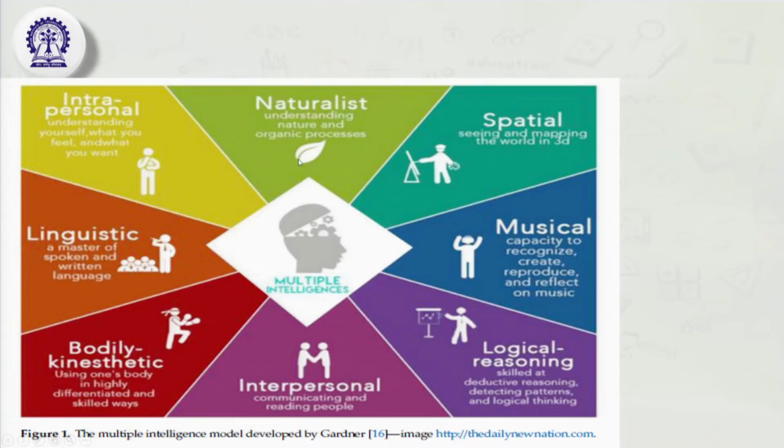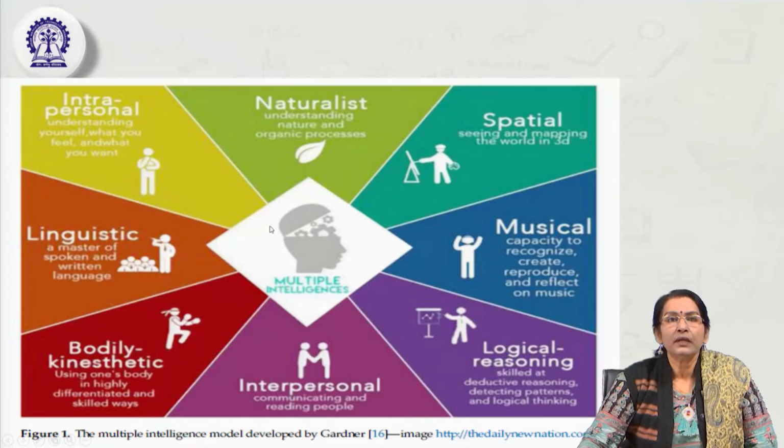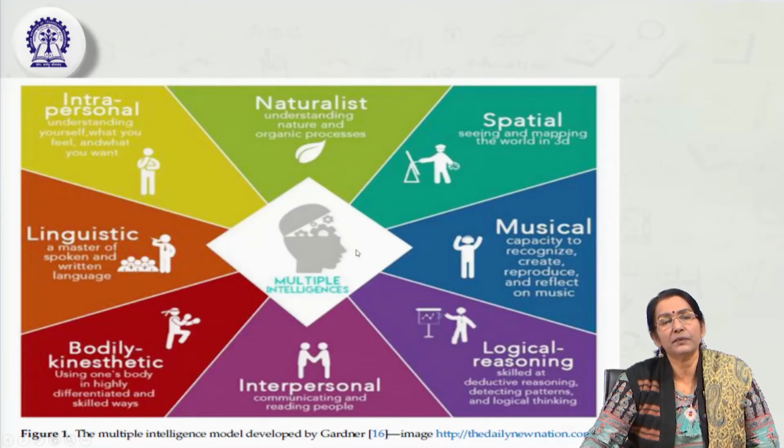So, let us discuss what multiple intelligence means. Besides our basic intelligence, all individuals have some special abilities, special types of intelligence, and every individual can have one or another type of specific intelligence. That is called multiple intelligence. We cannot say that there is only academic intelligence or IQ, but individuals can vary in terms of different types of intelligence.